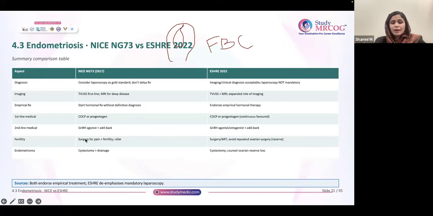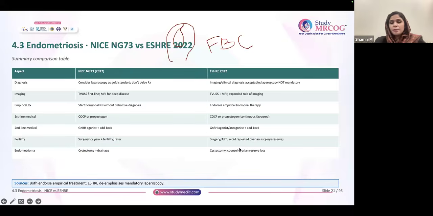When fertility is required, we have to refer, for example in certain situations, if there is an endometrial cyst with pain. Generally, for a cyst more than 3 centimeters with severe pain not resolving with other medications, you may go for cystectomy, depending on the scenario. For fertility also, the NICE guideline says we can consider surgery, that is cystectomy, if it is more than 4 centimeters.